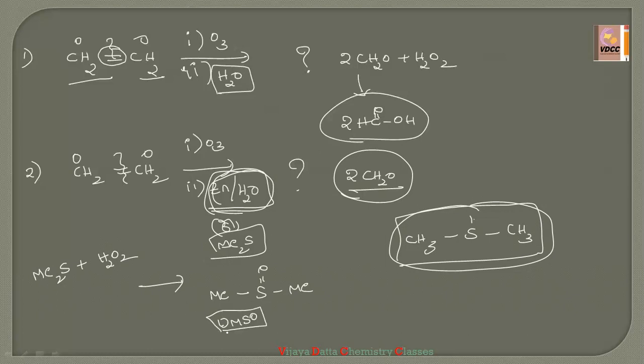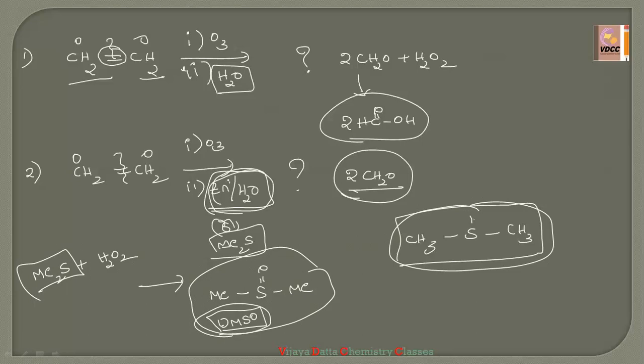DMSO. This is a polar protic solvent. This is DMSO, dimethyl sulfoxide. So these can also be used further in the reaction. When you see Me2S on the arrow, the reaction will stop at the aldehyde, formaldehyde only. It will not proceed further. It stops the reaction at the aldehyde only.